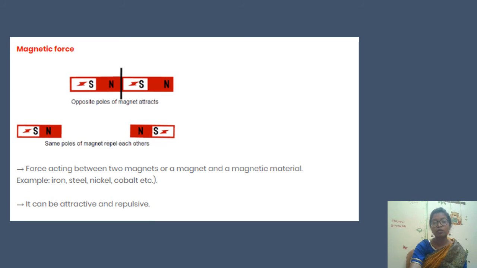For non-contact force, the first example is magnetic force. Here you can see that two magnets have been taken, with opposite poles facing each other. As you know, north and south will attract, and the same poles of the magnets will repel each other. So the forces acting between two magnets, or a magnet and a magnetic material, are examples of magnetic force. What are the examples of magnetic materials? Iron, steel, nickel and cobalt. So it can be attractive and it can also be repulsive.